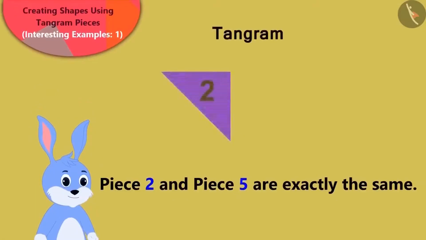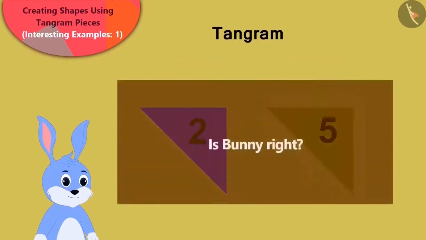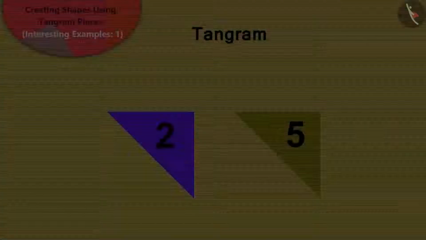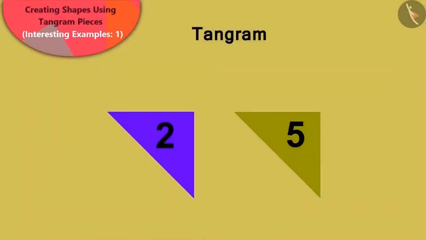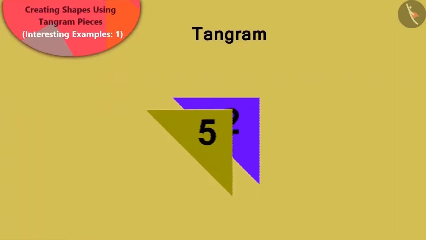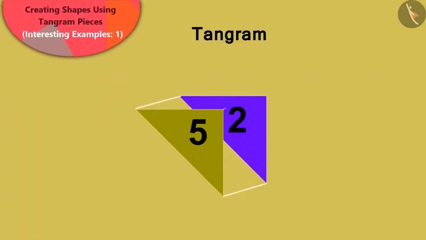Bunny said that the triangular shapes among the tangram pieces, number 2 and number 5, were absolutely similar. Children, is Bunny right? Yes! If we take the triangular pieces number 2 and number 5 and pile them one on top of the other, then we will see that they are absolutely similar.